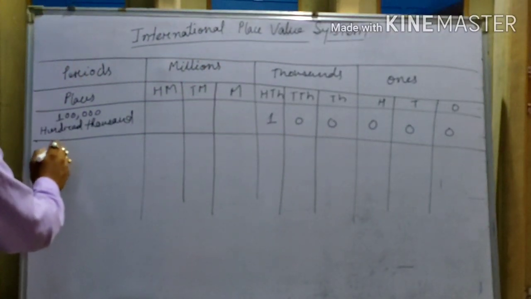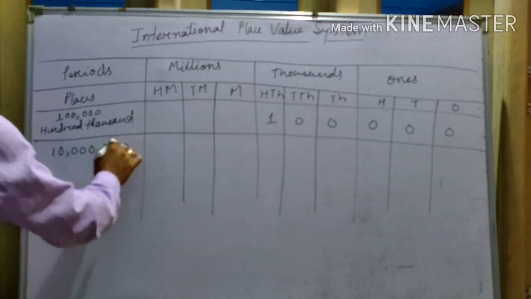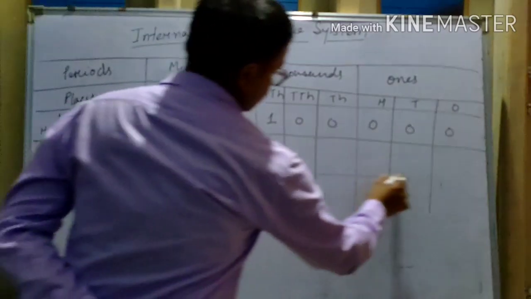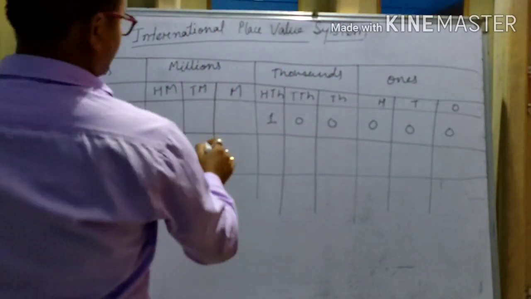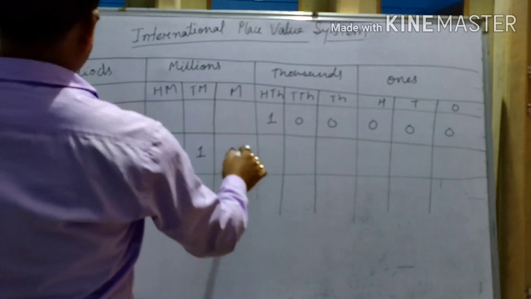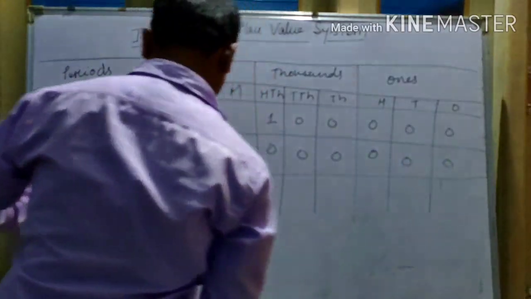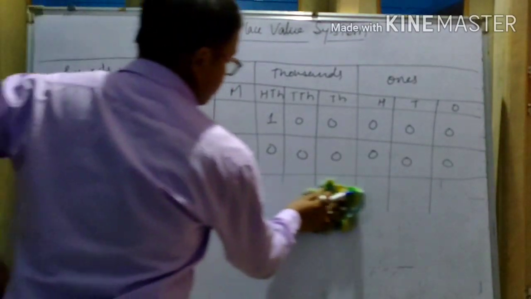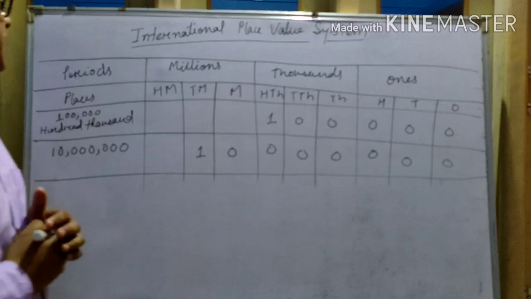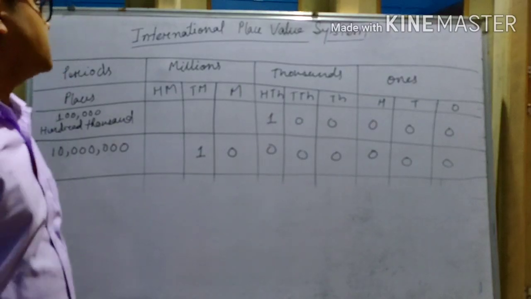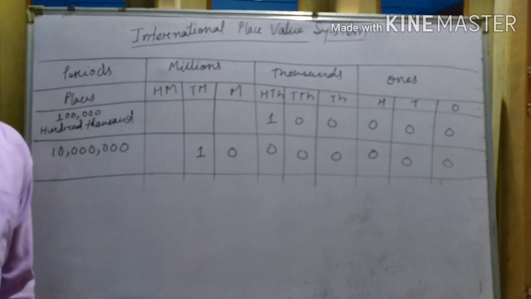How do we represent 10 million in the international place value system? You have to put 1 0 here and 0 0 0 0 0 0 here. In this way you get the international place value system. So we can represent a big number in the Indian place value system and the international place value system.